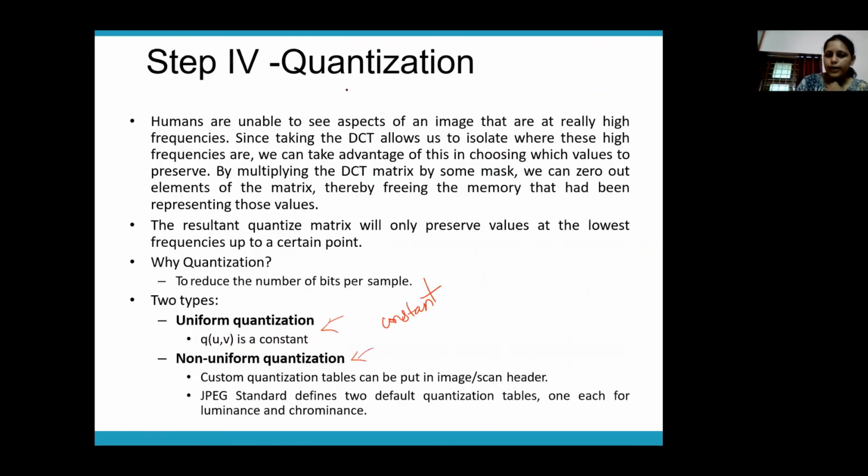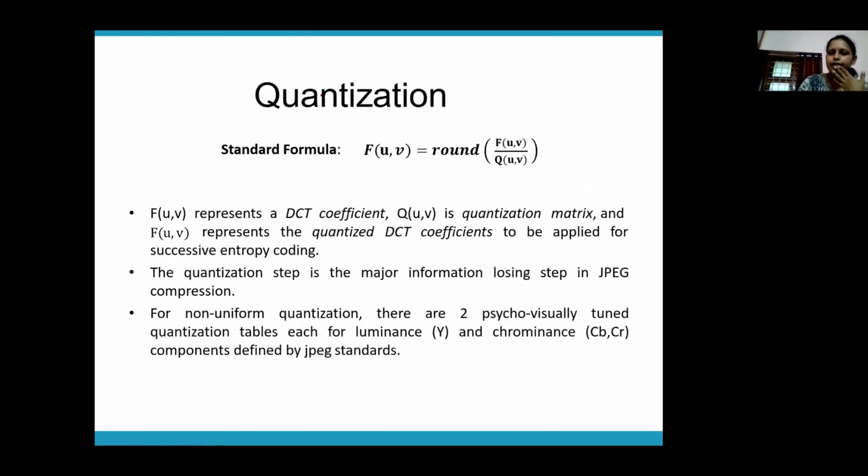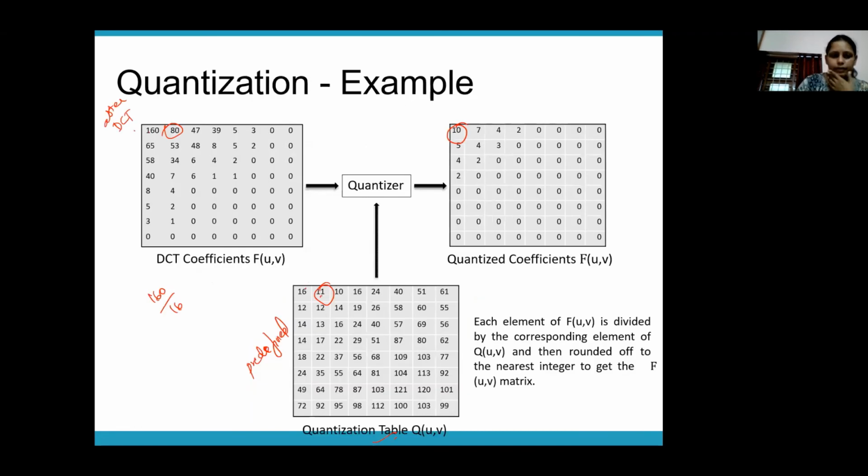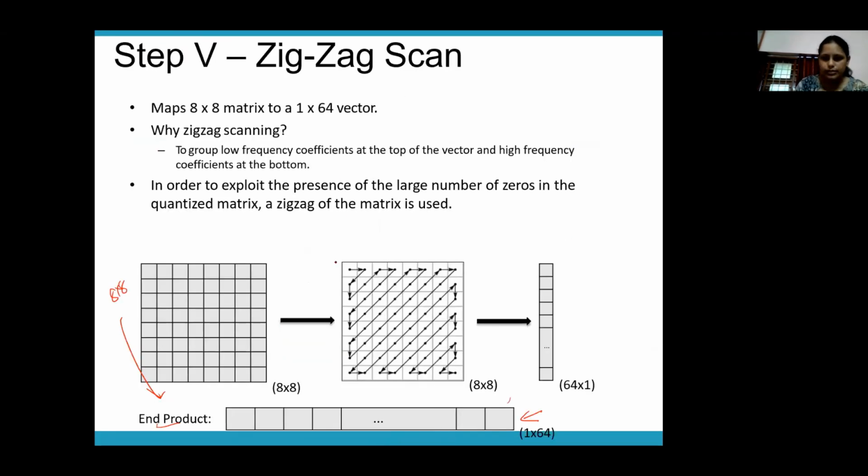Now, in quantization, this is our matrix after DCT. We divide it by a predefined table, any of the predefined tables. Then we get a resultant matrix where the majority of the values are zeros. Then we do zigzag scanning so that we can bring the zeros together. Okay, we do zigzag scanning and then we perform run length encoding.